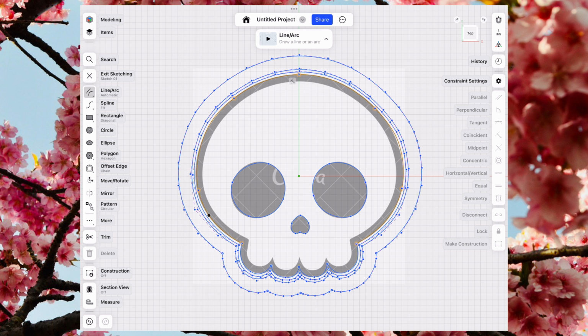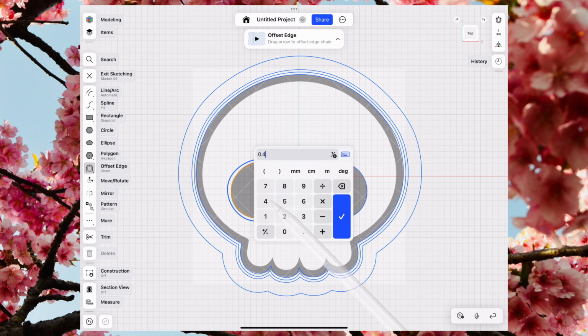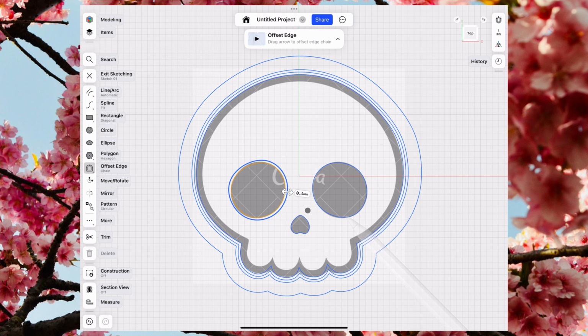Quick recap: 0.4 millimeters for the cutting edge, 0.8 millimeters for support, and 3 millimeters for the handle. Also create 0.4 millimeters and 0.8 millimeters offsets for the nose and eyes. We don't need the 3 millimeters offset here, since that's only for the outer handle of the cutter. I'll fast forward through this part, since you already know how to create these offsets.